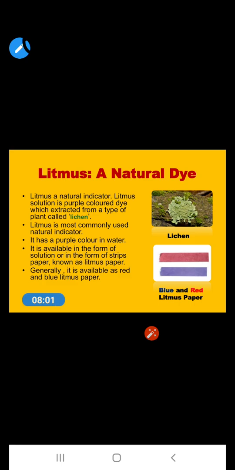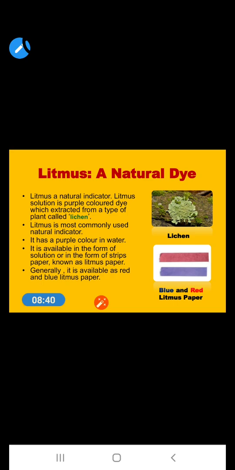Now first of all, we will talk about litmus as a natural dye or indicator. Litmus is a natural indicator. As we discussed earlier, litmus solution is a purple color dye which is extracted from a type of plant called lichen. Litmus is obtained from lichens. Litmus is the most commonly used natural indicator.